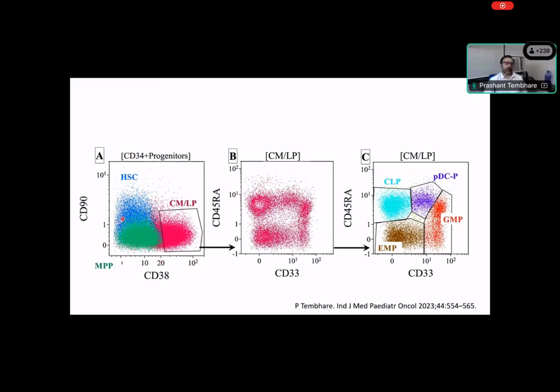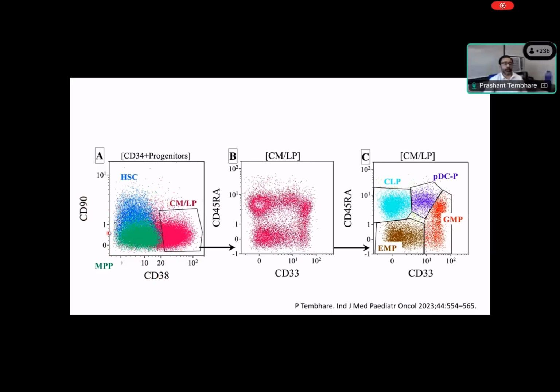When we say 0, some dots are present close to 0, you can see this is 0 on both sides, and there are a few dots here. Dots which are close to 0 mean they have no antigen expression. We cannot identify any fluorescence from these cells, and hence they are close to zero on our scale. So cells which are close to zero have no expression of this marker or this marker. CD19 indicates the expression on the y-axis, and CD38 indicates expression on the x-axis. Each dot means one cell. So we have so many cells, almost lakhs of cells here, and for CD38 and CD19, it looks like it is negative.